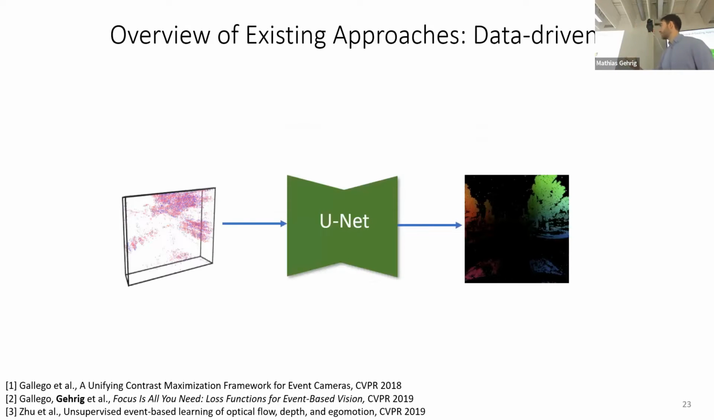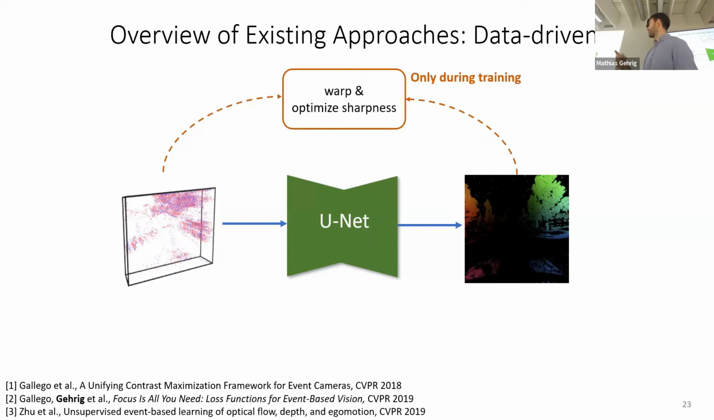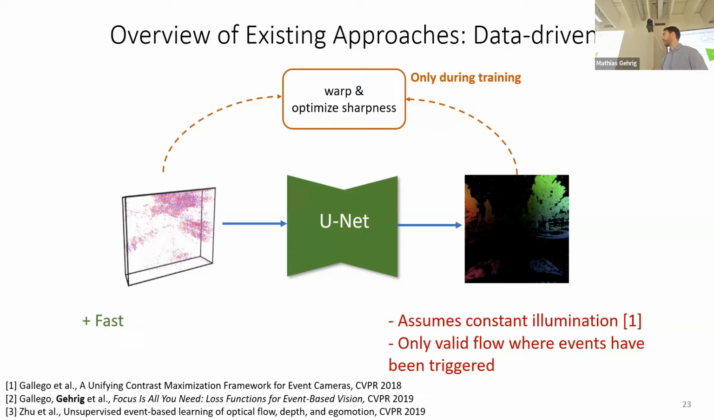This is an example of a data-driven method where you have as input some events, you apply a neural network, you predict optical flow. And this is typically trained with this idea of warping, using the optical flow as well as the events to warp into a sharp image and optimize for the sharpness, meaning optimize for the flow. In practice, so at deployment time, this is very fast because we use a neural network. But there are some assumptions that are made. For example, constant illumination assumption because of the loss function that we use. And also there's only valid flow where events have been triggered.